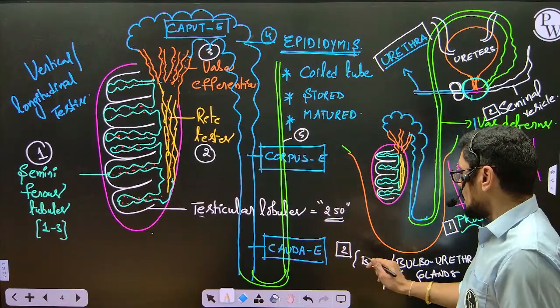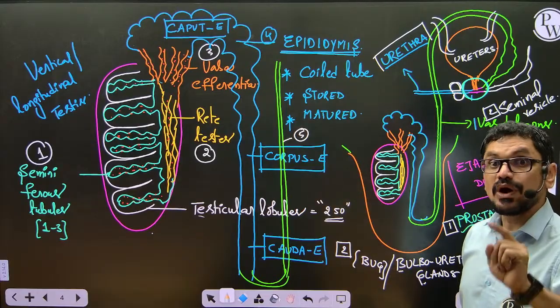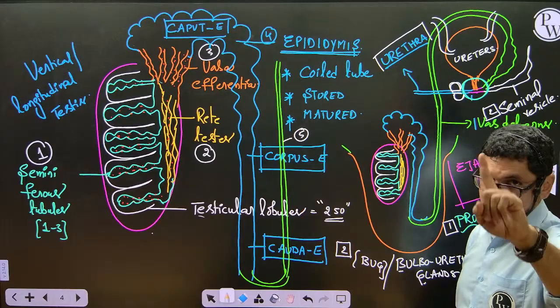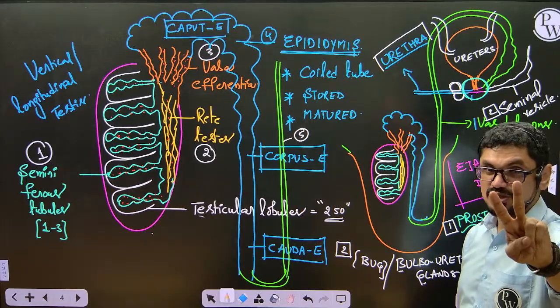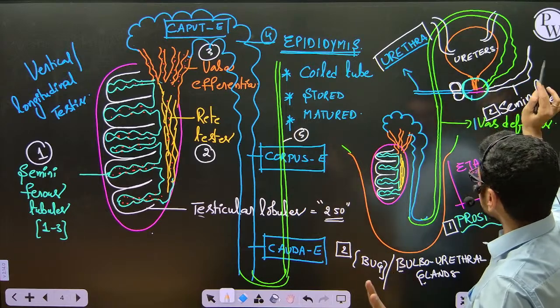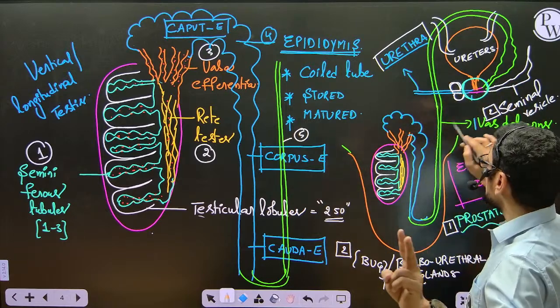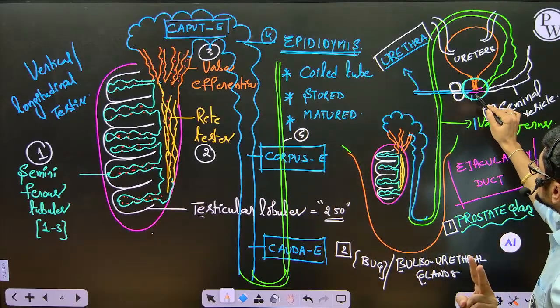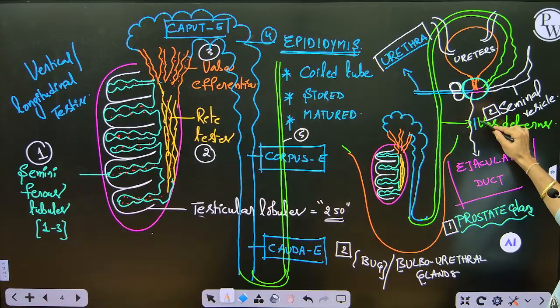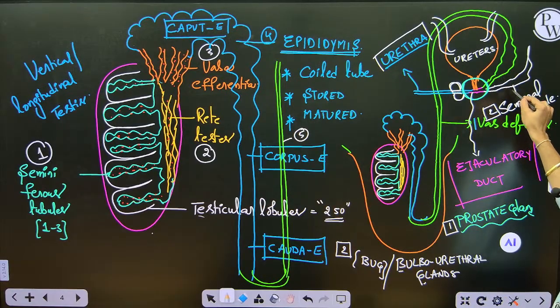See, how many bulbar glands are present? What is their location? Beneath the prostate gland. How many prostate glands are present? One. How many seminal vesicles are present? Two. Who joins with the vas deferens? The green color one, the seminal vesicle. And how is the ejaculatory duct formed? This one, the purple color. The ejaculatory duct is formed because of the fusion of the vas deferens and the seminal vesicle.